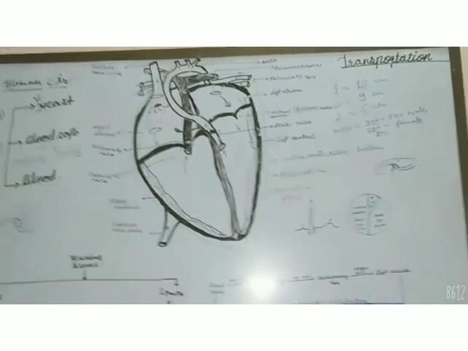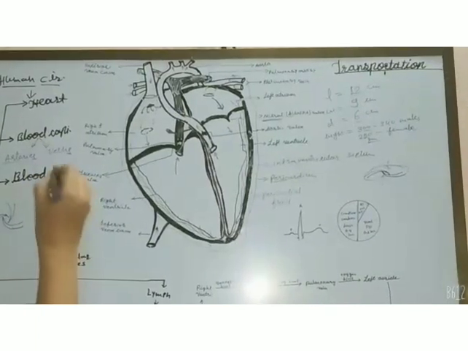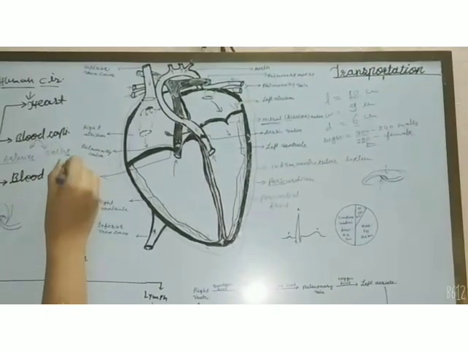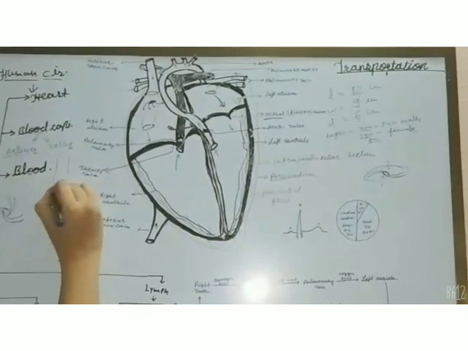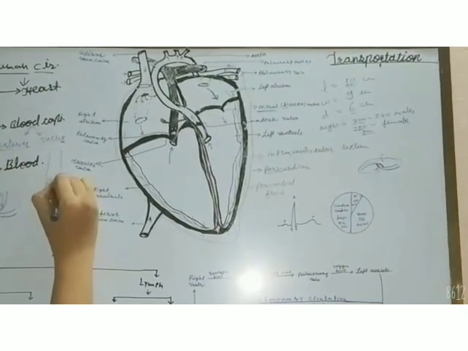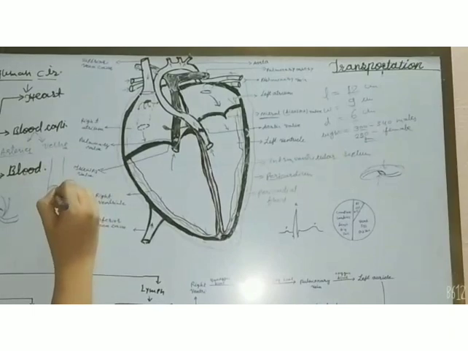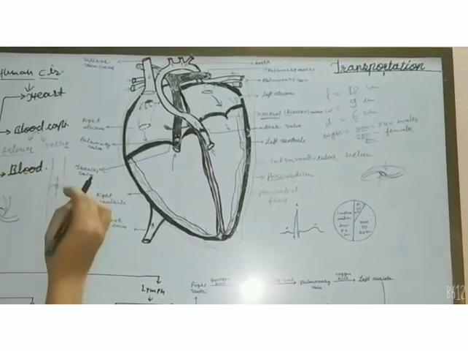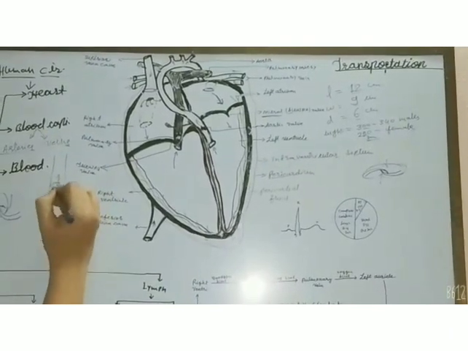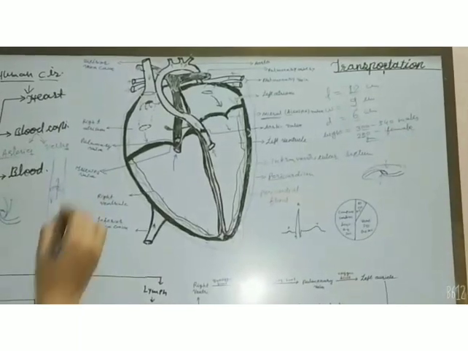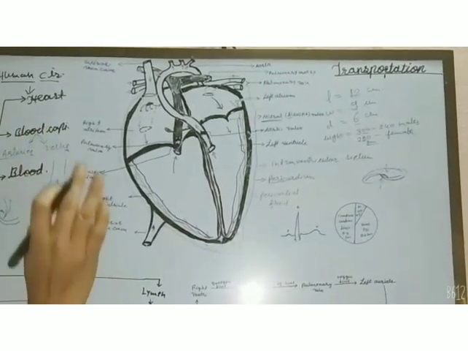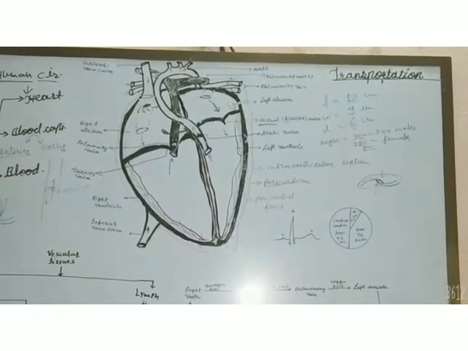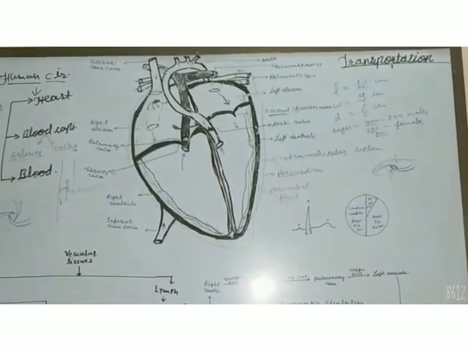Veins have valves in them. Suppose this is the structure of a vein. They have valves in them to prevent the backflow. As the blood flows upward, the valves close and prevent the backflow of it. This kind of valve is absent in the arteries. These are the basic differences between arteries and veins.